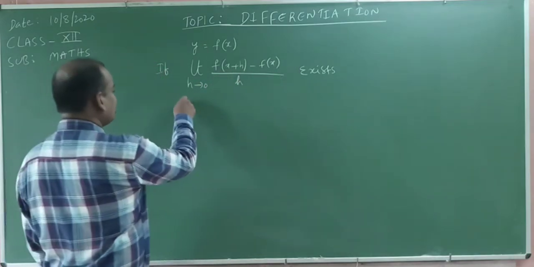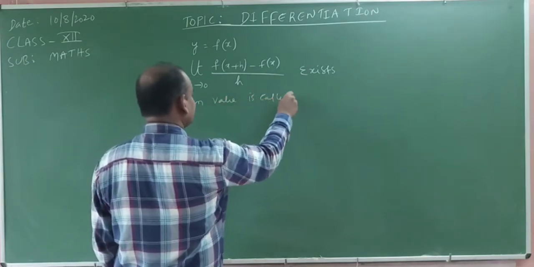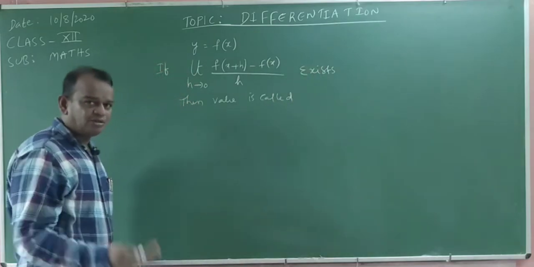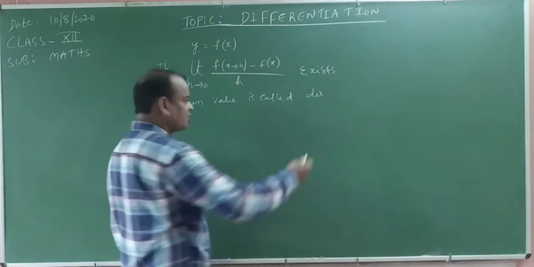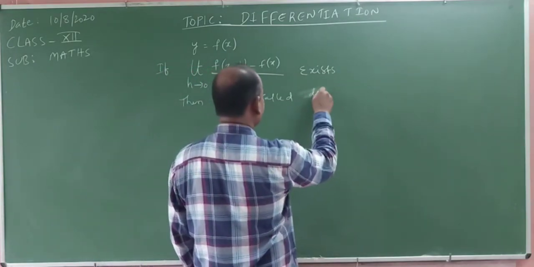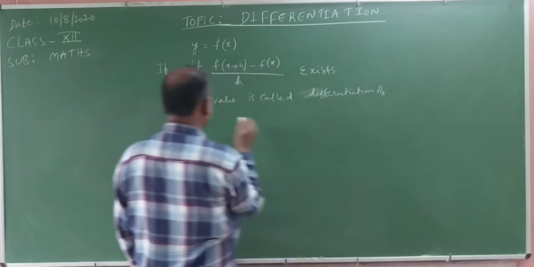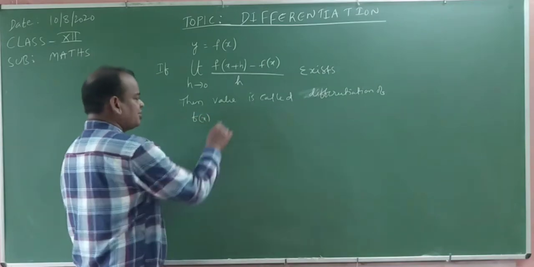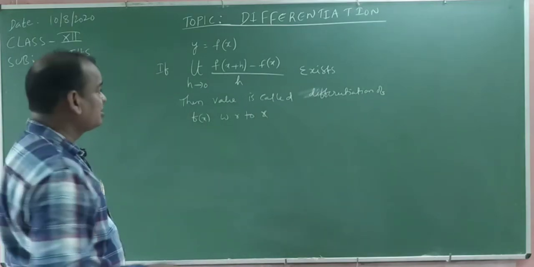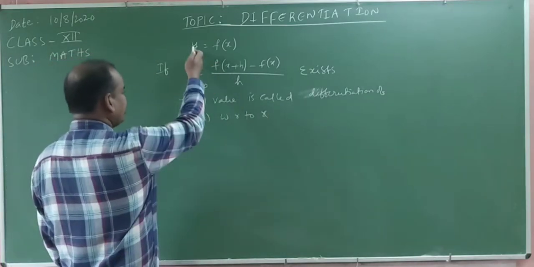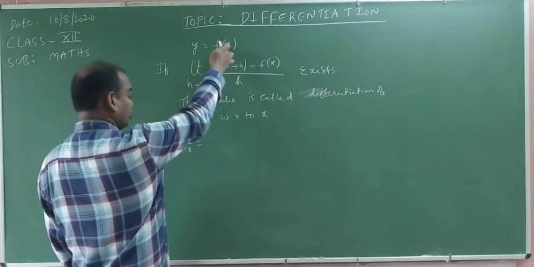Now if this limit h tends to 0, f of x plus h minus f of x by h exists, whenever it exists, means you get some value, that value is called the derivative or differentiation of f of x with respect to x. That is why it is read as y derivative with respect to x, that is dy by dx, equal to f of x derivative with respect to x.